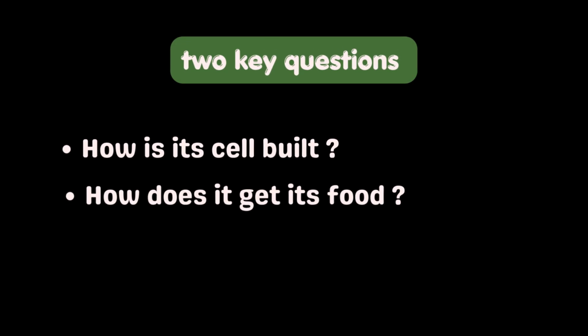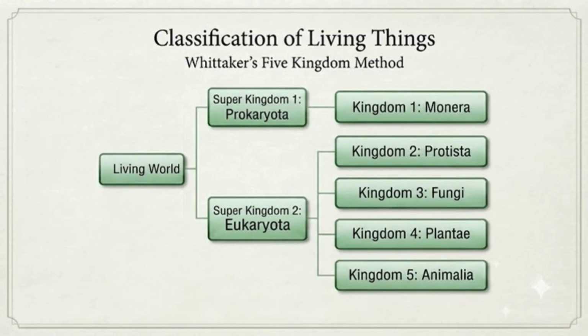Whittaker looked at 2 key questions for every organism. How is its cell built, and how does it get its food? Using those 2 questions, he sorted all of life into a clean, logical system that biologists still use as the foundation today.